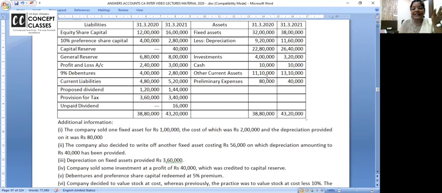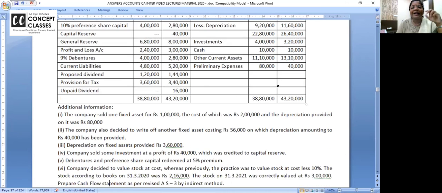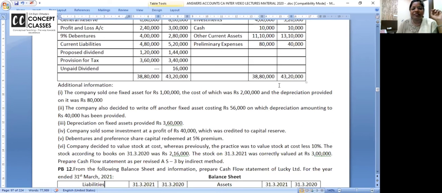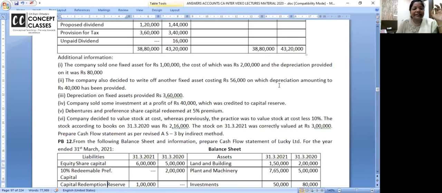Current assets are increasing. Money is going out. Preliminary expense 80 to 40. 40,000 written off. Add back. Preliminary expenses written off are add back. I think if I give you one table tomorrow, it will be very, very clear.